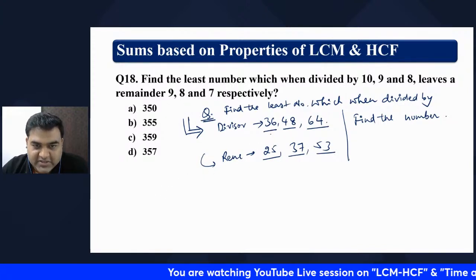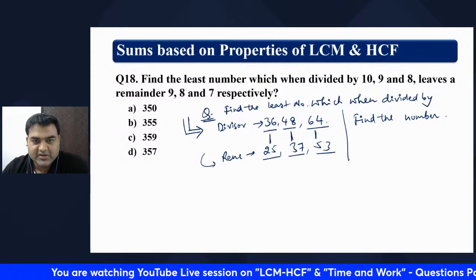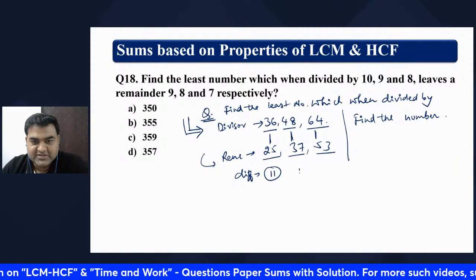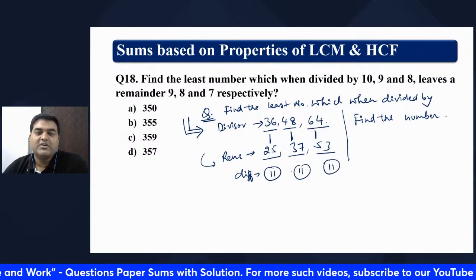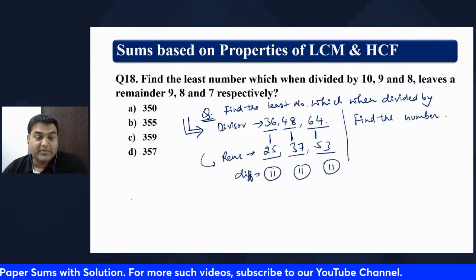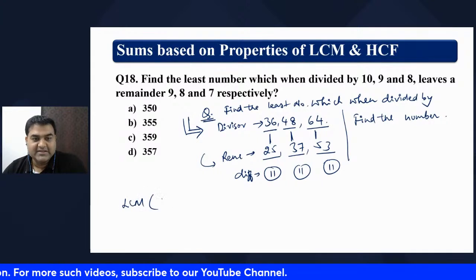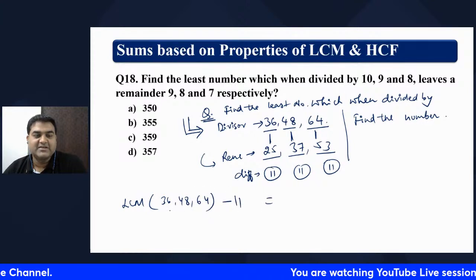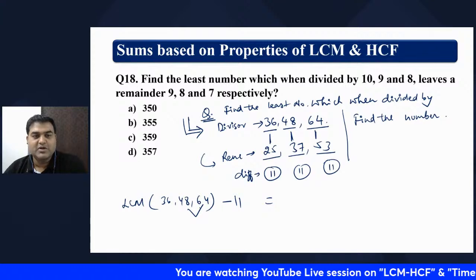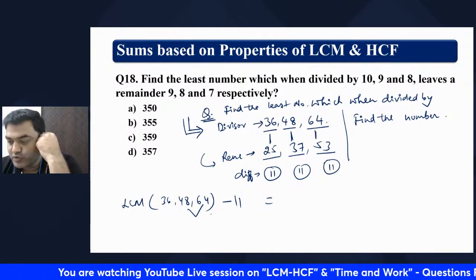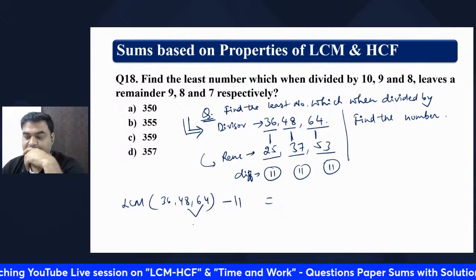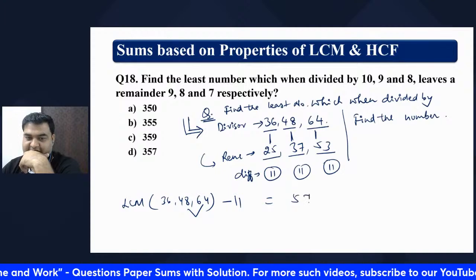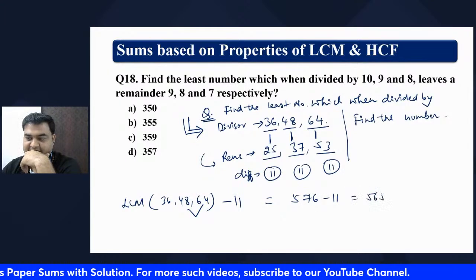So clearly, what you can see is the difference between these three is 11, right? The difference is 11. So this comes in the same format. So what will be the answer? The answer will be the LCM of the numbers 36, 48 and 64, my dear friend, minus 11. Find the LCM of these numbers, and subtract 11. That will give you the answer. So this will be 576 minus 11, which is 565.